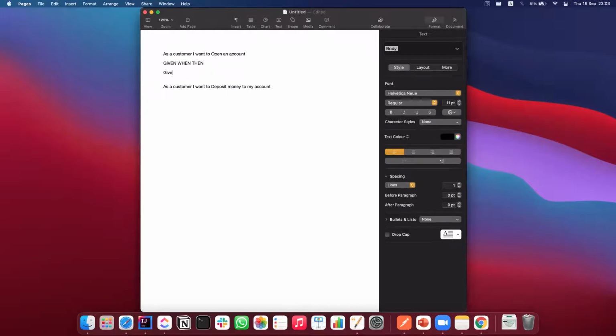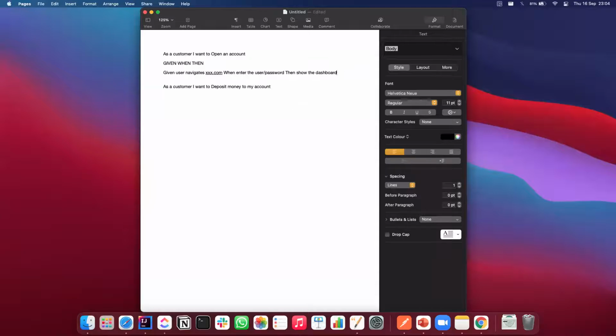So given, right, user navigates to this.com, when enter the username and password, okay, then show the dashboard.